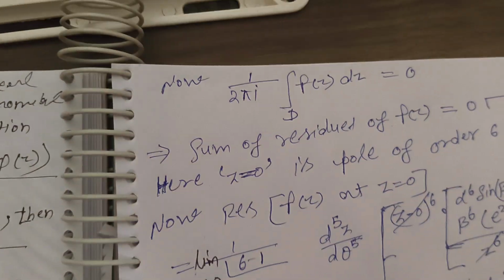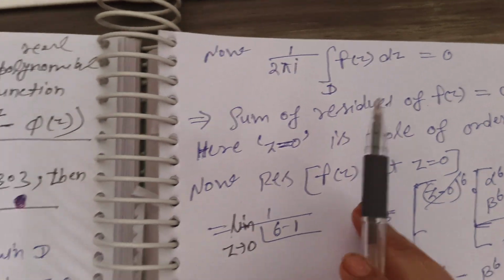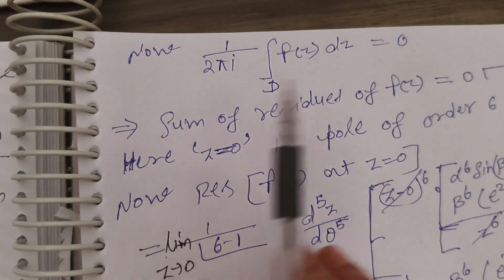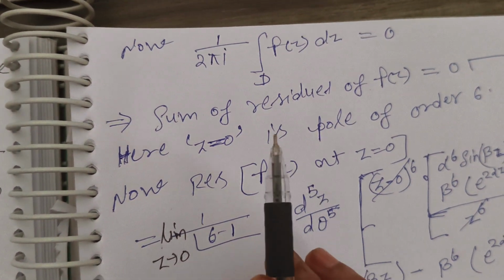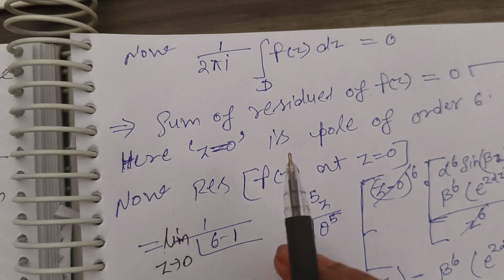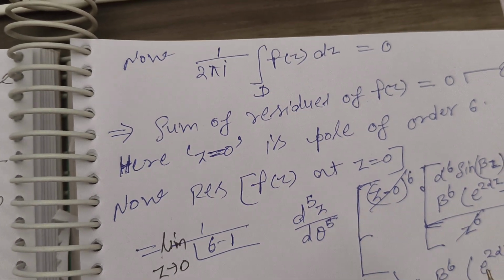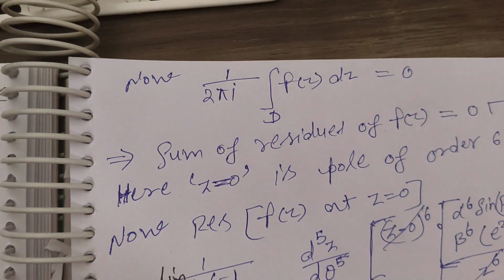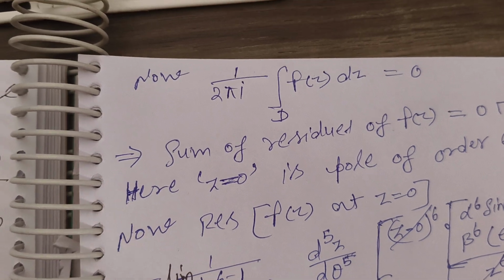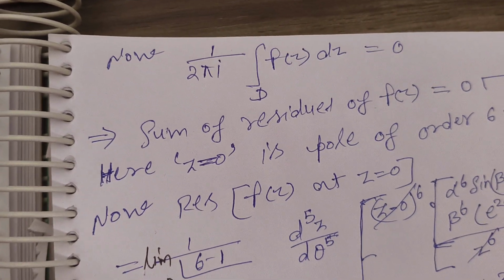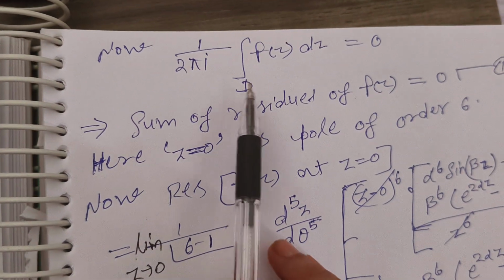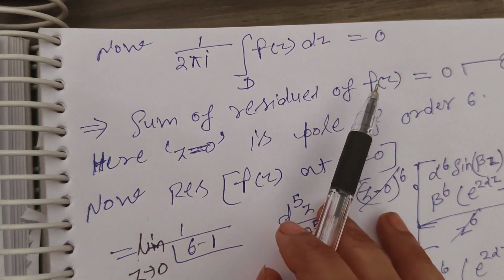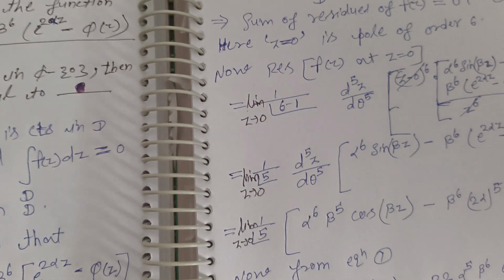So now multiply 1 upon 2 pi i on both sides. Why can we do this? Because by this we can easily apply the Cauchy residue theorem, right? So 1 upon 2 pi i integration of f(z) dz under D equals 0. So what is the Cauchy residue theorem?